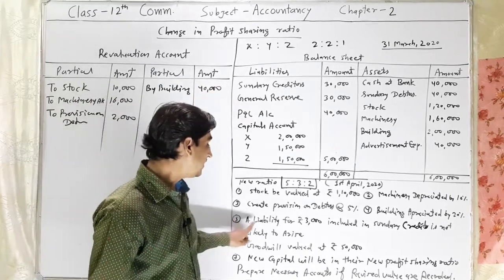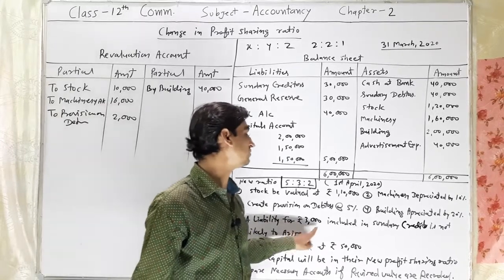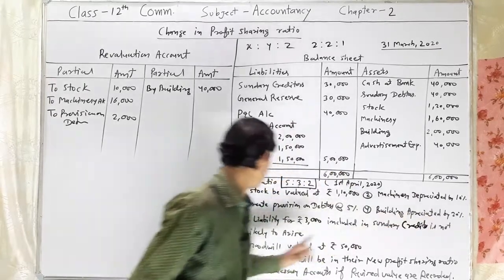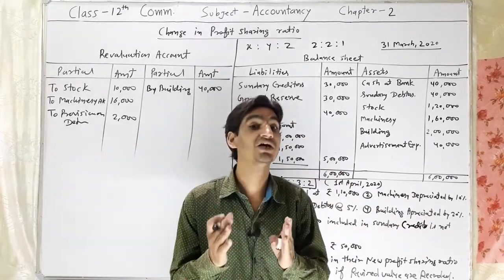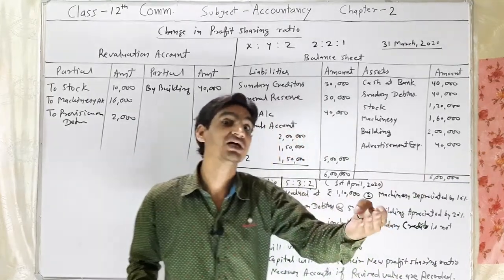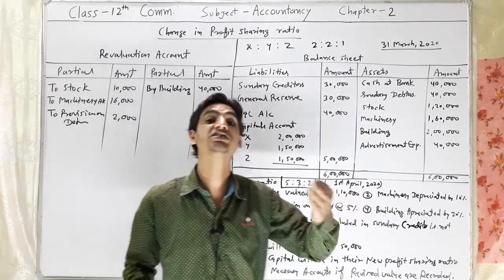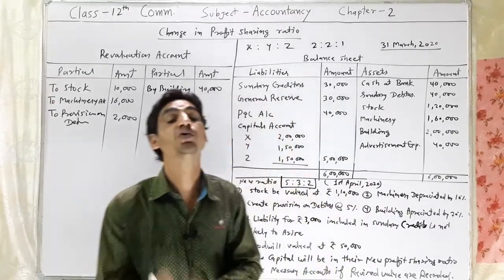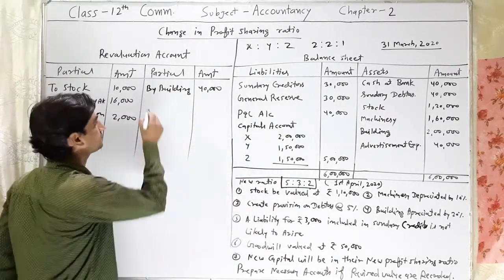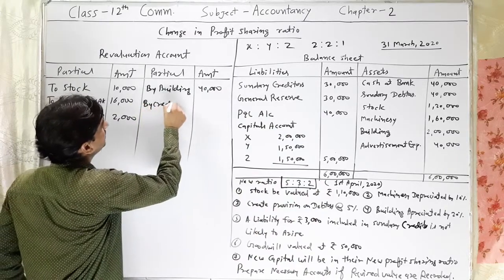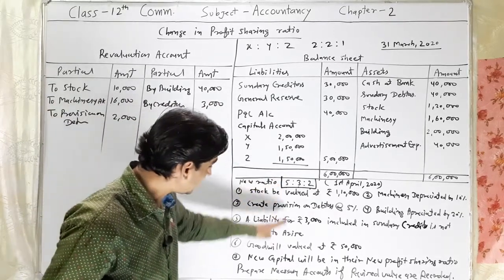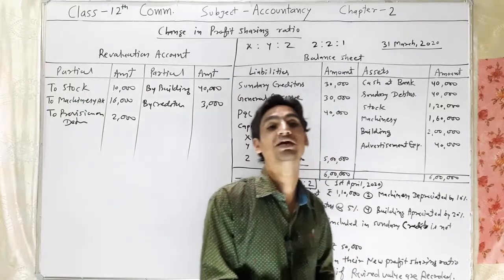And the next point, a liability for rupees 3,000 included in sundry creditors is not likely to arise. It means we are not required to pay rupees 3,000 to creditors. So it means a decrease in creditors or a decrease in liabilities. Whenever there is any kind of decrease in liability, it will be recorded on the credit side because it is a profit. So by creditors by rupees 3,000.